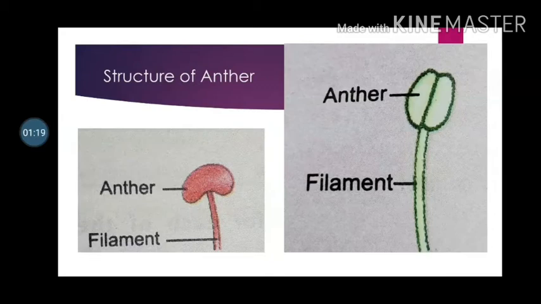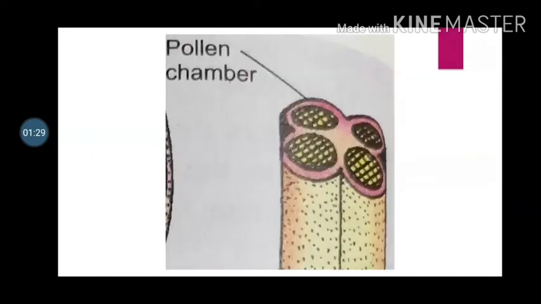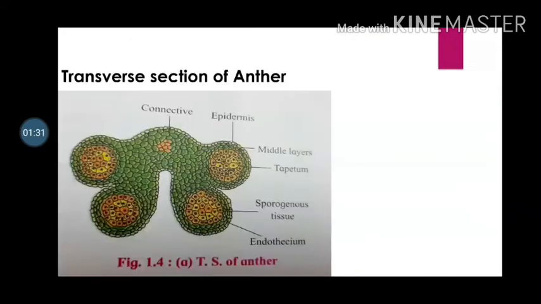The differentiation arises when some hypodermal cells get transformed into archesporial cells. Now we will see the transverse section, that is TS, of the anther. See the diagram very carefully.